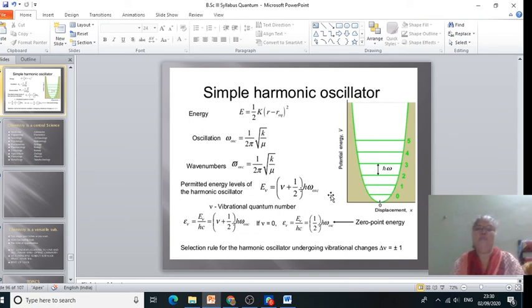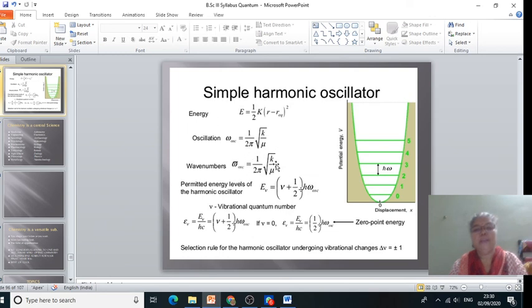With the help of the vibrational spectra, we can determine the force constant value. We know that the vibrational energy levels are equally spaced with a spacing of omega bar oscillation, and omega bar oscillation is equal to 1 upon 2 pi c into square root of k by mu.